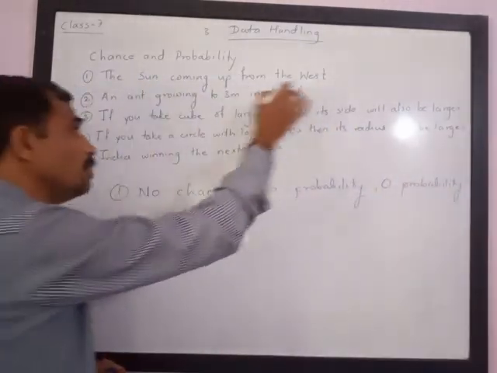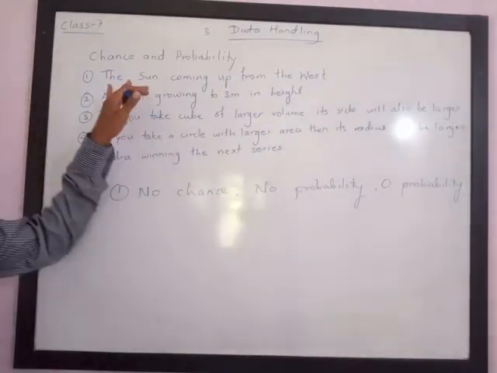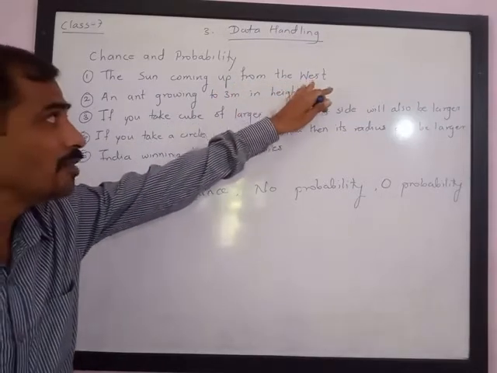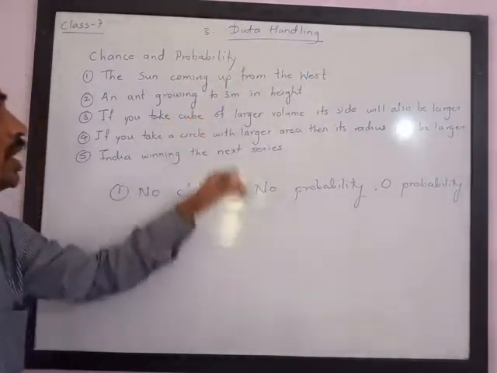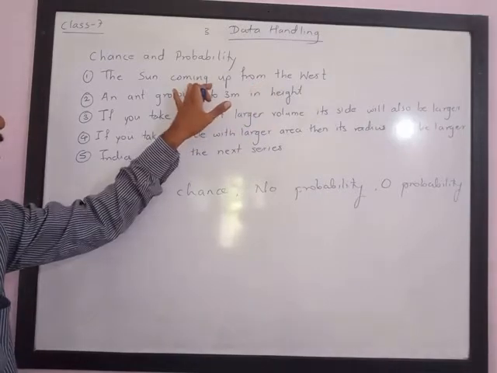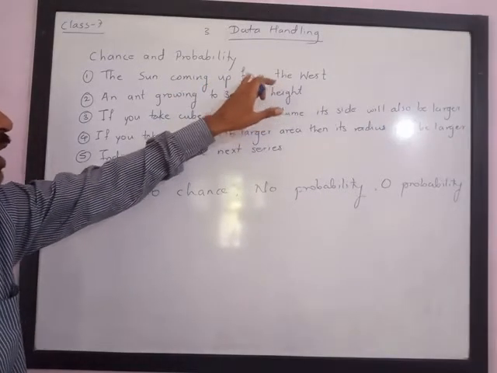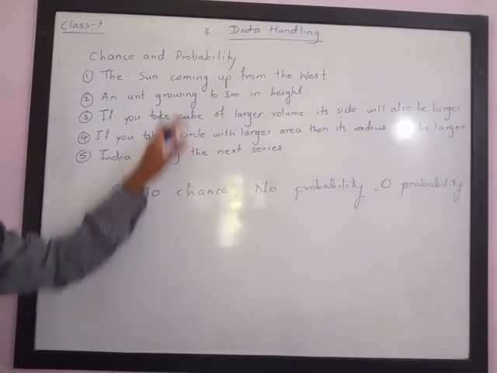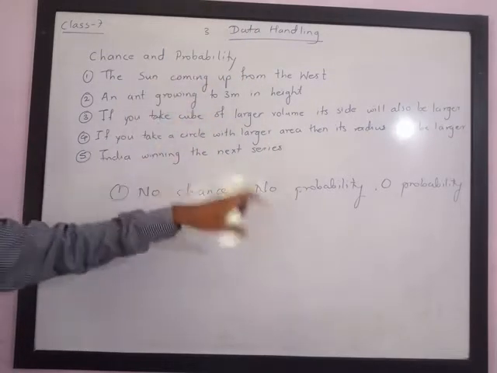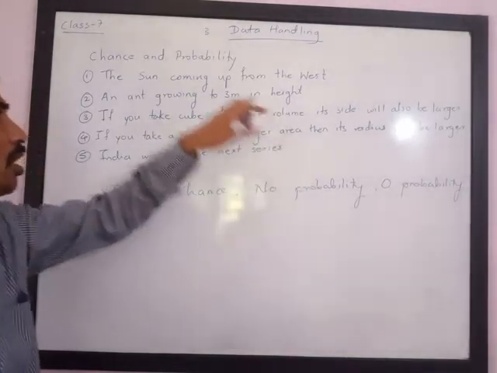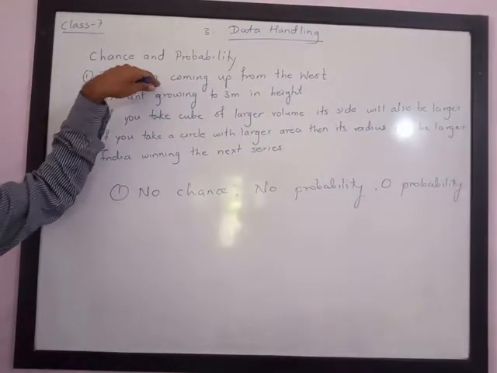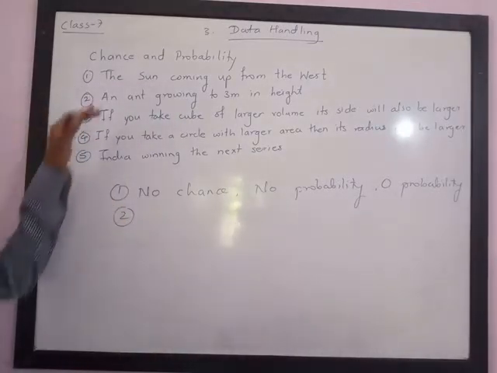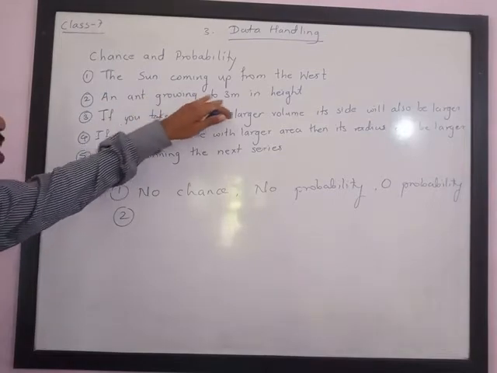This event can never happen. Hence we can say the sun coming up from the west can never happen. The sun always goes downward towards the west, so it never comes up from the west. Hence this event is never likely to happen. So there is no chance of this event happening. In other words, there is no probability of this event happening, or we can say zero probability.